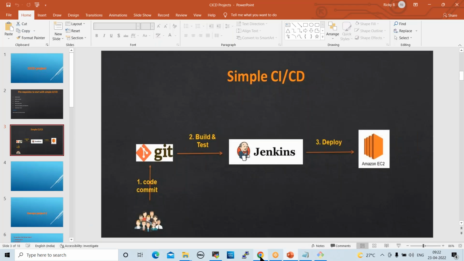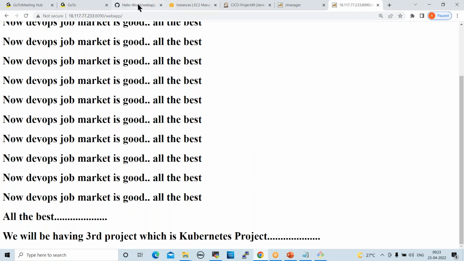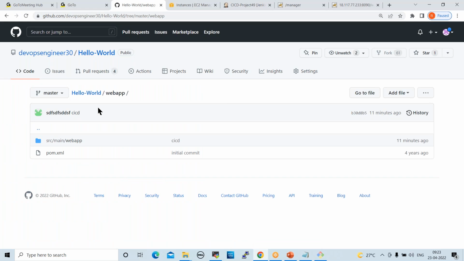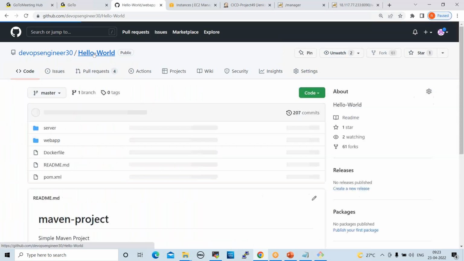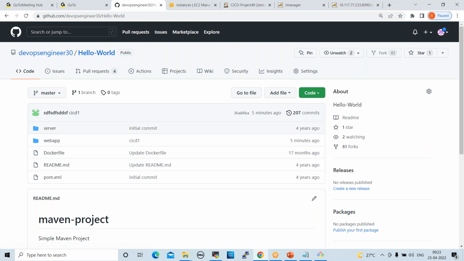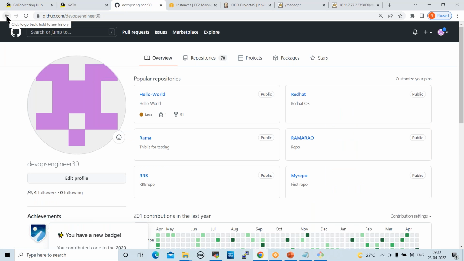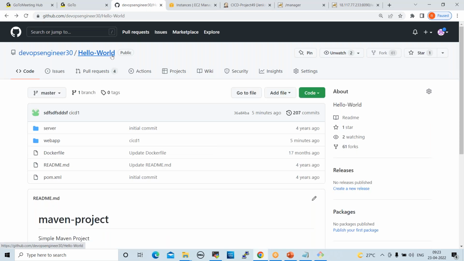You can practice. Someone is asking about the repository. How can you get my repository? Anyone having an idea? You can just search with that name. Just go and search this repository first.